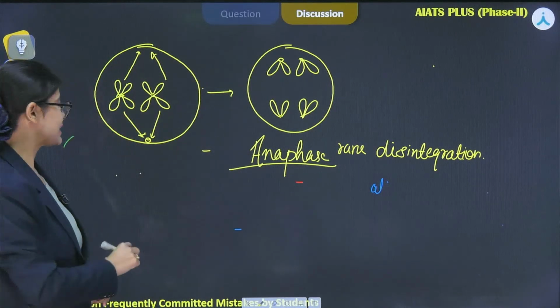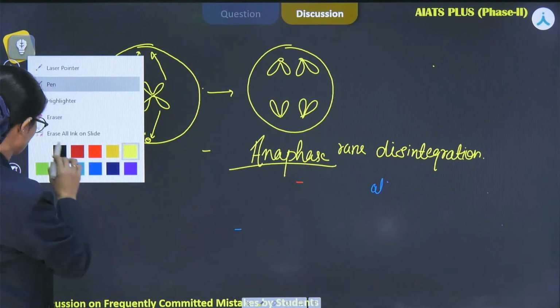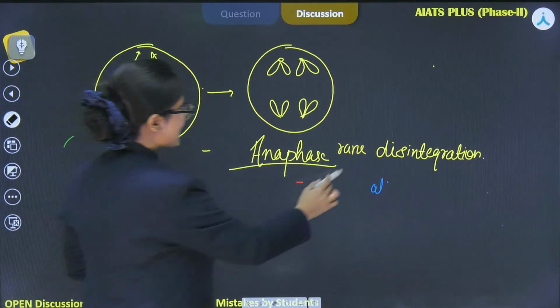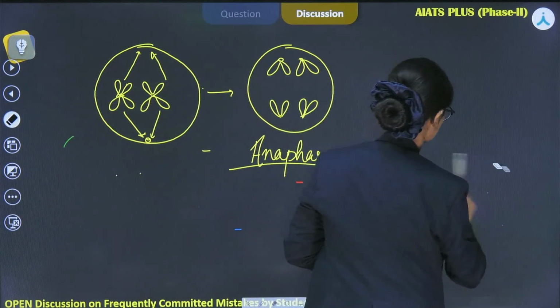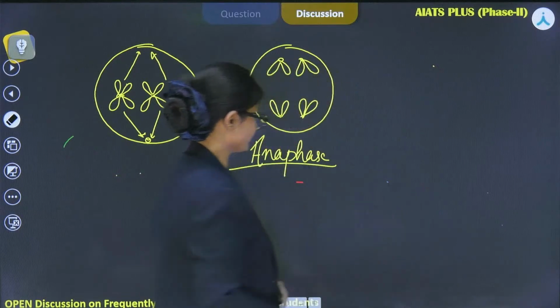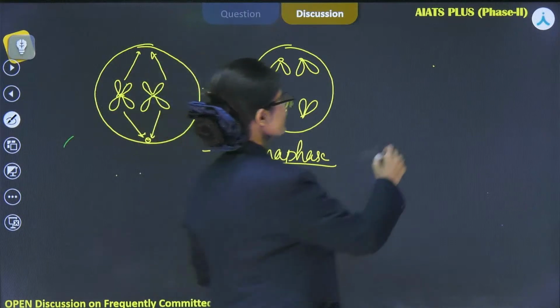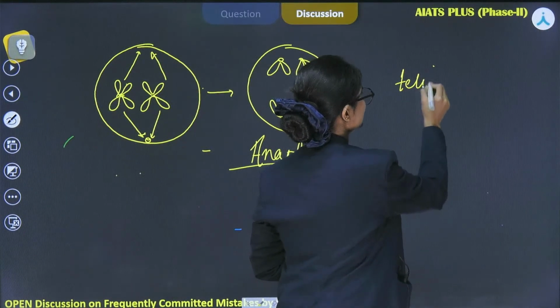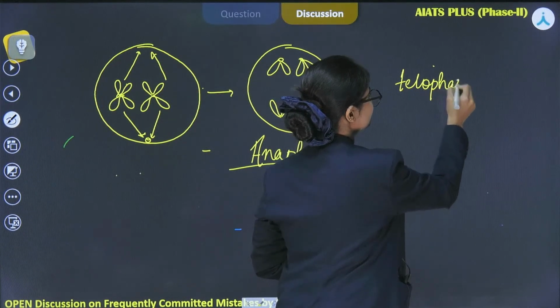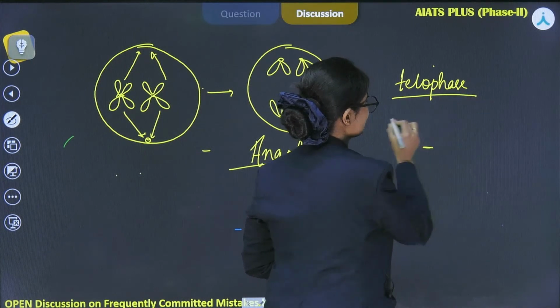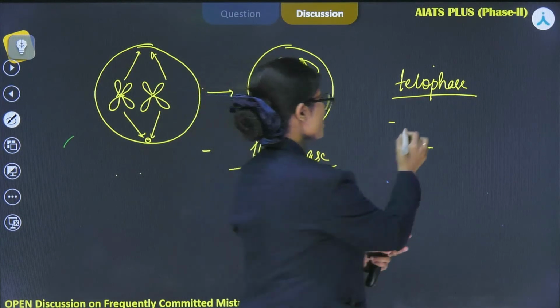Now, after anaphase, there is the last phase of karyokinesis, that is telophase, during which decondensation of genetic material will take place.